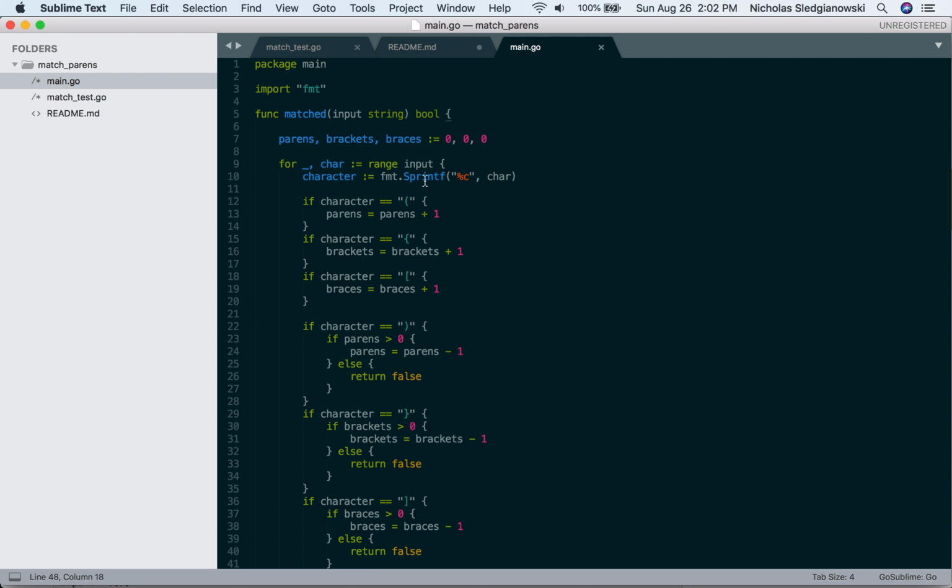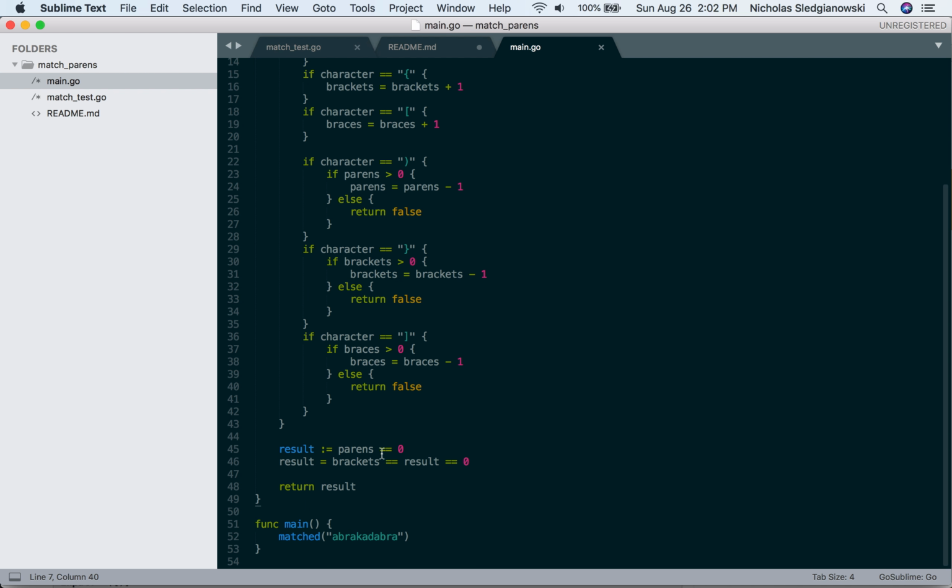So these are all integers, and I'm doing integer equality. I guess it's because this is a boolean here. Yeah, that's actually why. But what I should be able to do is this: result and brackets equals 0. That should be valid. And save.